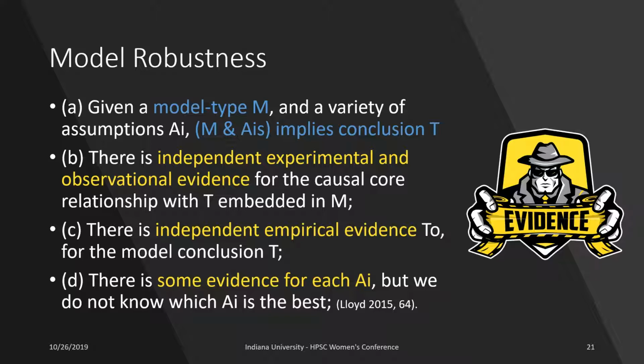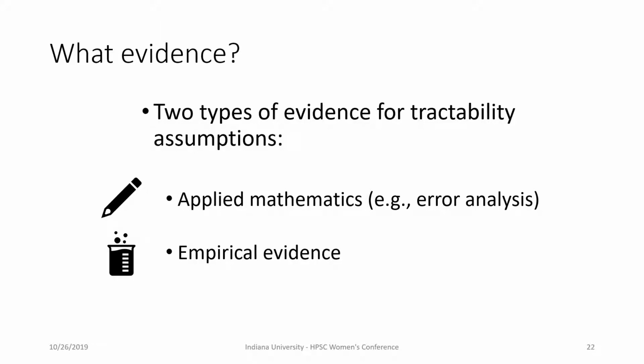Okay. We propose to use the notion of model robustness from Lloyd 2015. There are 4 ingredients. I'm just going to emphasize 2, B and D. B is about the independent experimental evidence for the causal core. D is about evidence for the auxiliary assumptions. This is what we need to address a holism issue involving tractability assumptions. Item D, some evidence for each assumption. Potential support is what I'm talking about here.